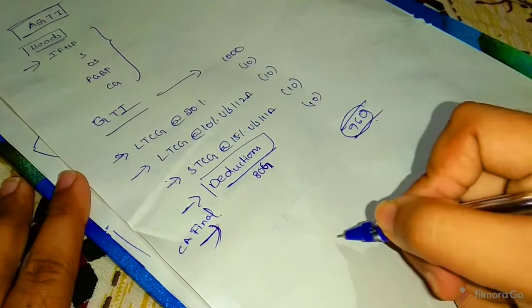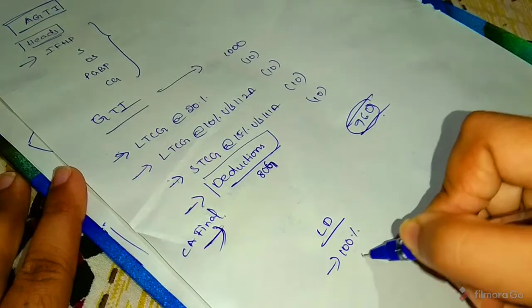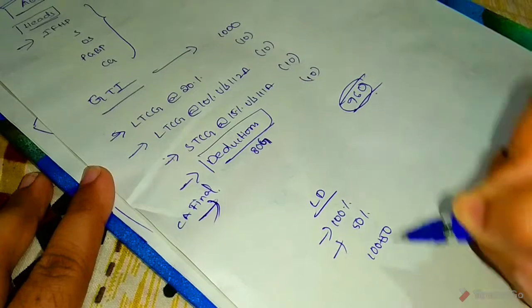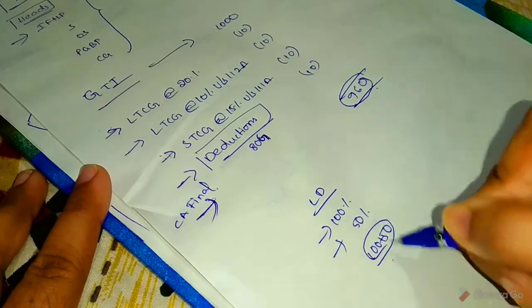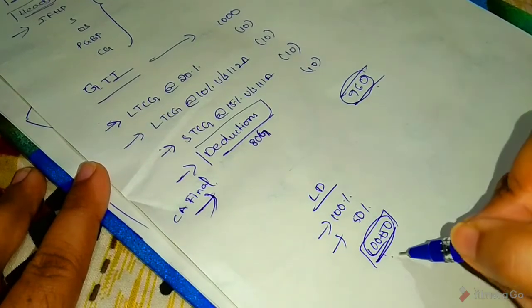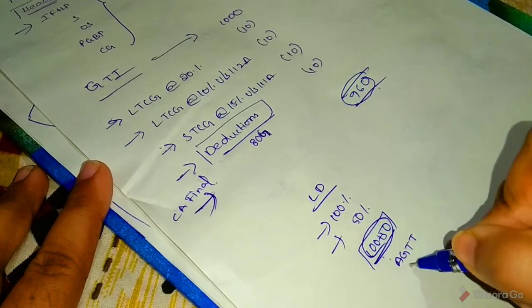So in limited deductions, first 100% and next 50, and next 100 plus 50, so here 100 plus 50, and aggregate gross total income maximum 10%.